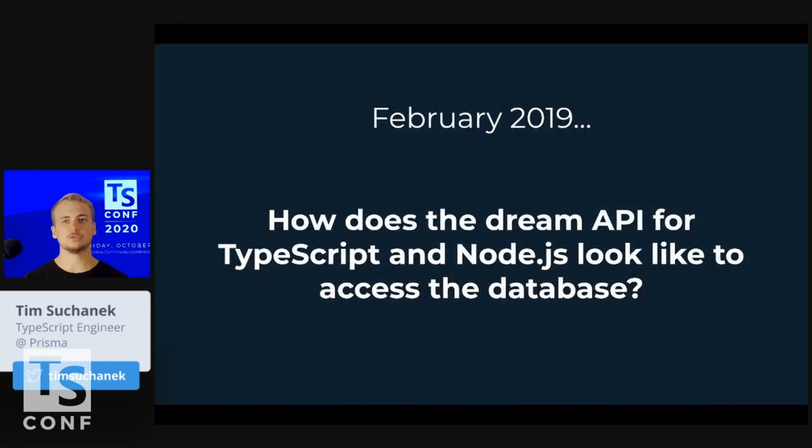It's February 2019. At Prisma, we are thinking about how can we make access to databases as easy as possible. And we are mostly focusing on Node.js and TypeScript, so we have been thinking about how can we make the API as awesome as possible. So we have just thought about, okay, what would be the dream API? What would be the optimal API in order to access a database?